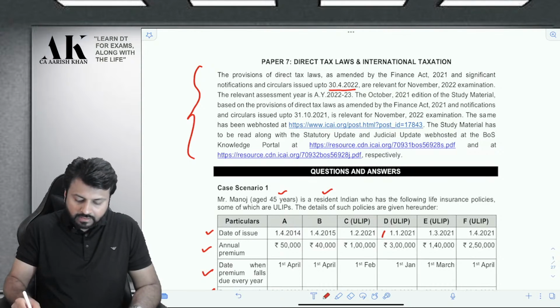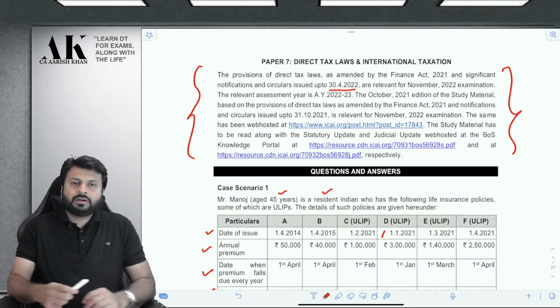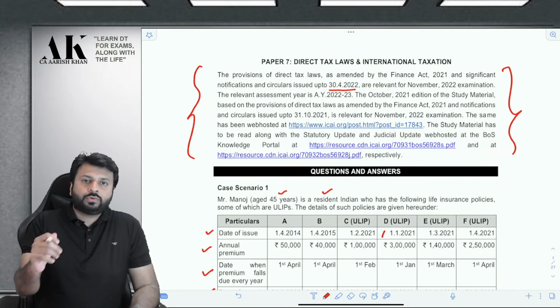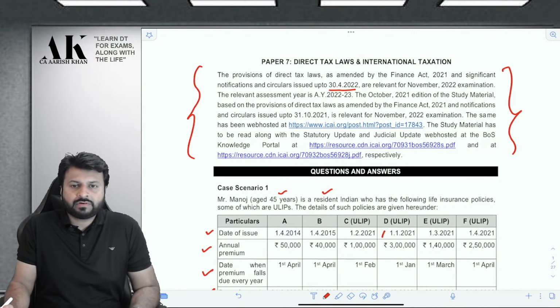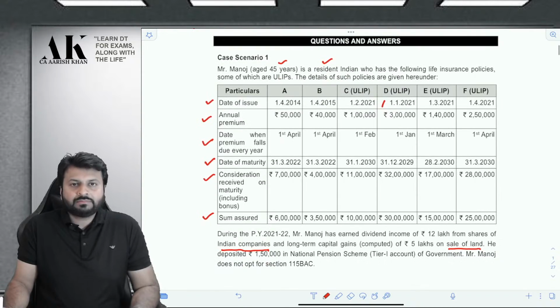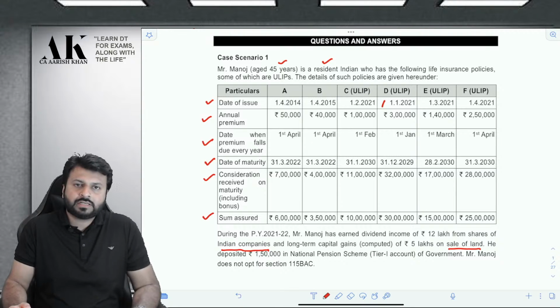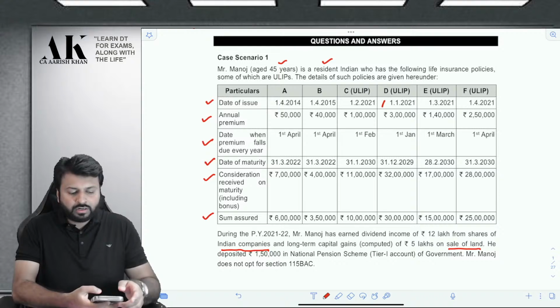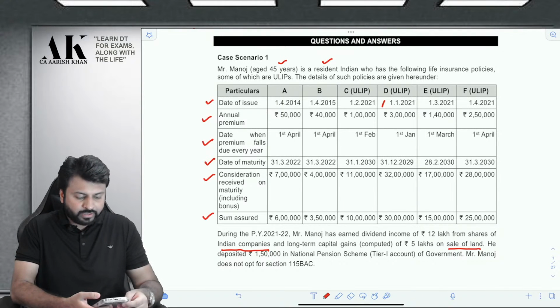Now, first of all, there is some kind of note given over here that you will be eligible for amendments. You are liable to understand all the amendments made by CBDT up to 30th of April 2022 for your November 2022 exams. That is a very routine discussion. Now, in all, there are around 15 MCQs, out of which 10 MCQs are given in the form of case study scenario, and 5 MCQs are independent MCQs which are not dependent on any particular factor. So, we need to understand all of them one by one.